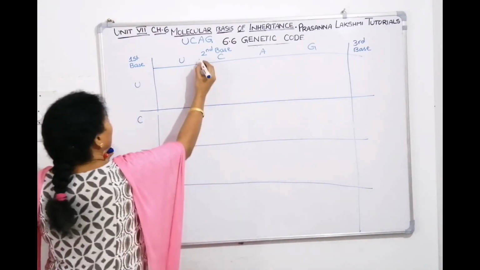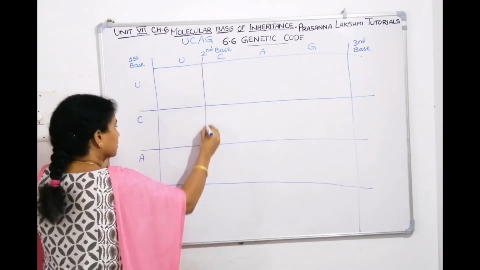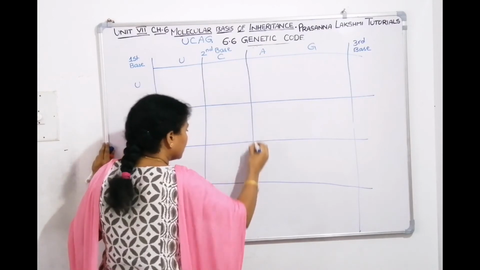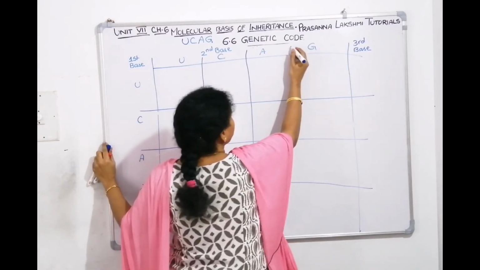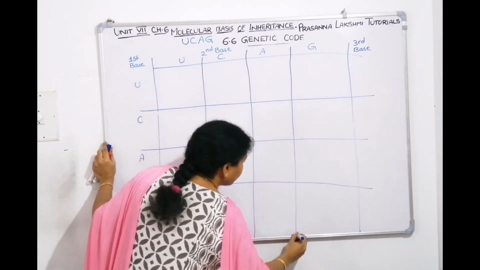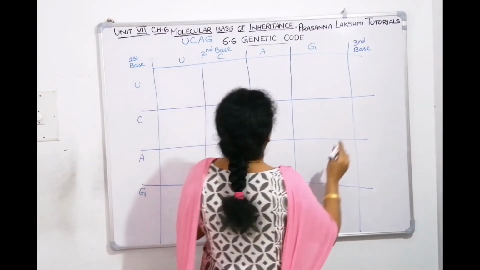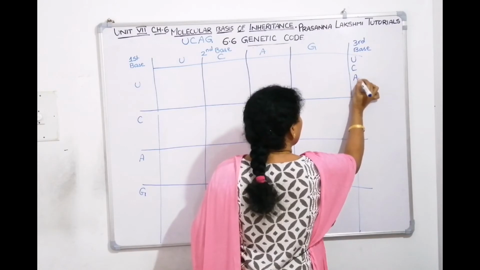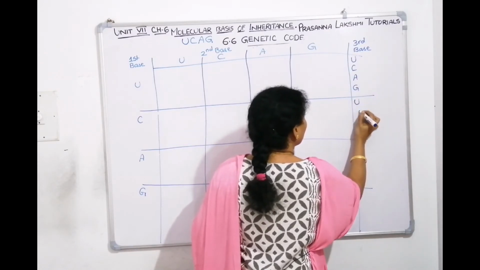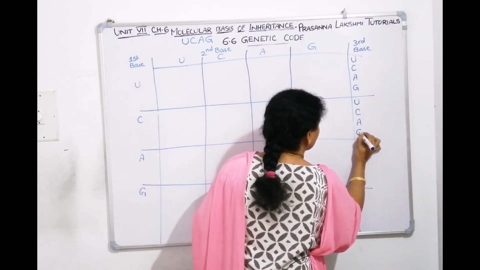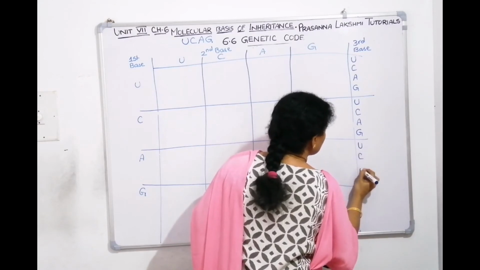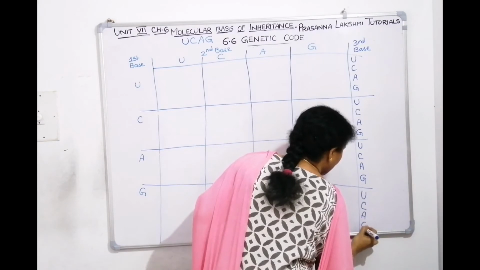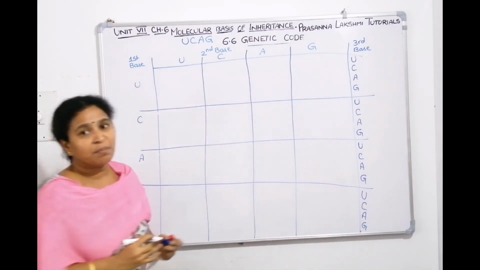Right. So this goes with the first base, second base, third base. And here again we need to write the third base as U, C, A, G. Children, I draw the backbone here.